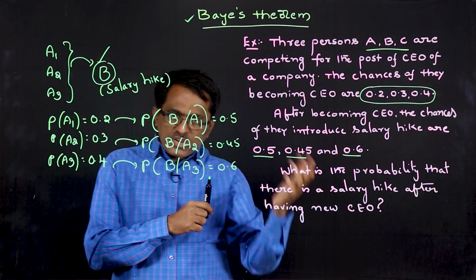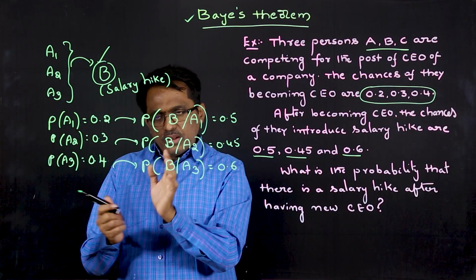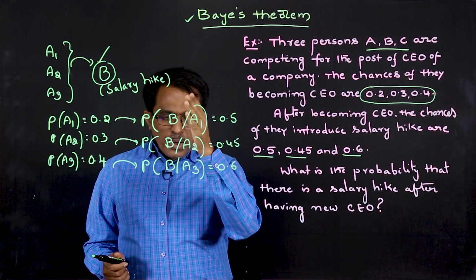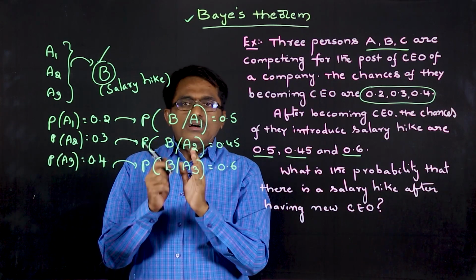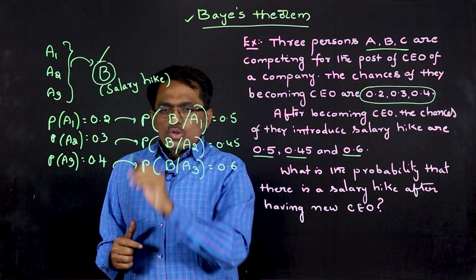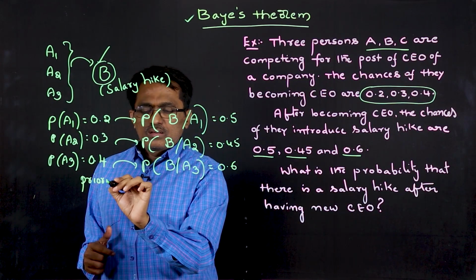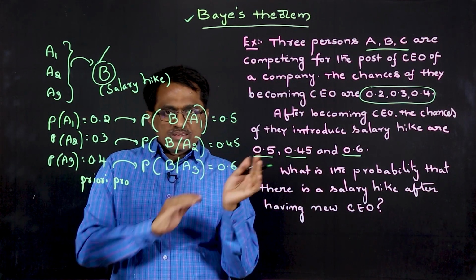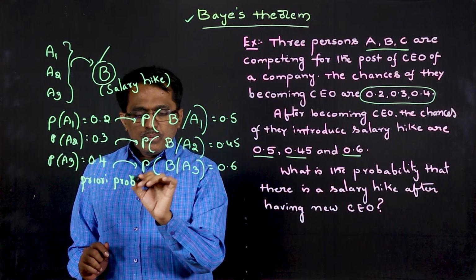Now, before proceeding further, before finding any new probabilities, these are the values already available. So P of A1, A2, A3, and P of B given A1, B given A2, B given A3 are the already known probabilities. These probabilities are called priori probabilities, because we had this information before finding something, before going further.